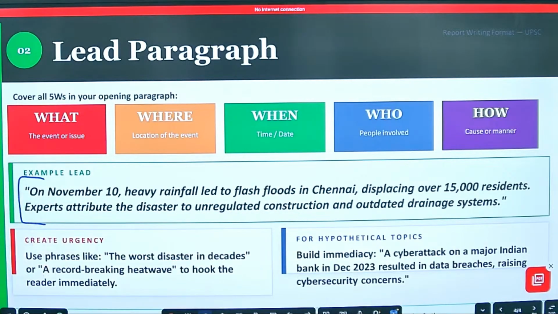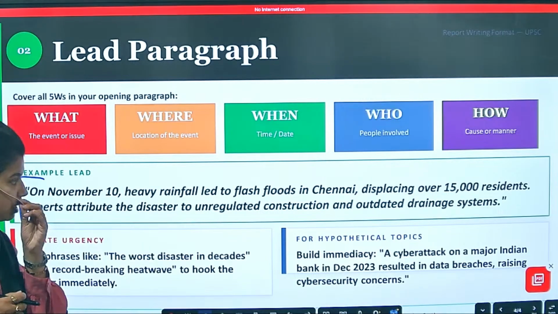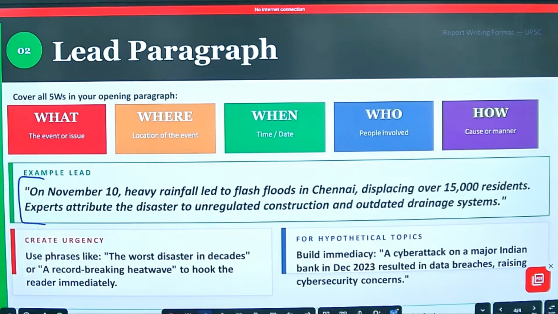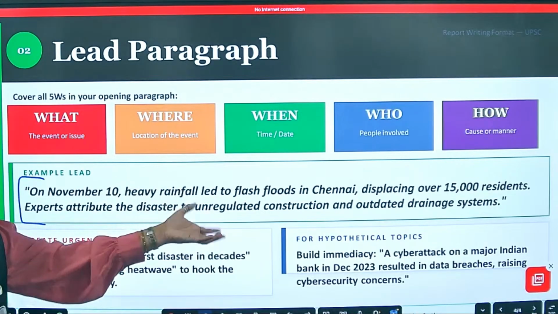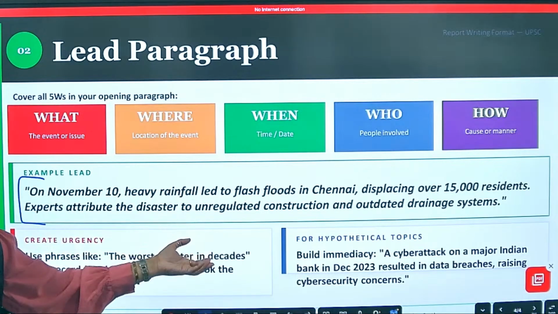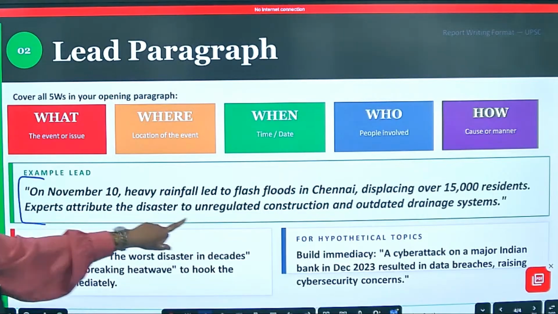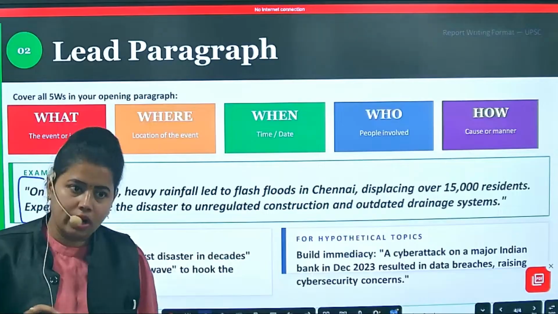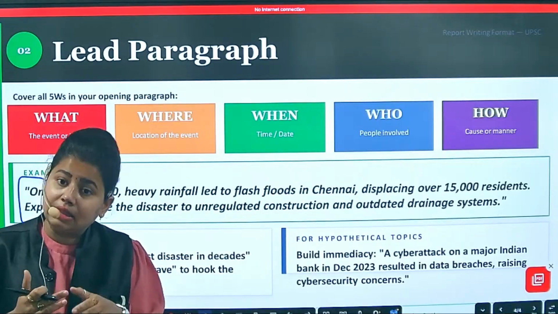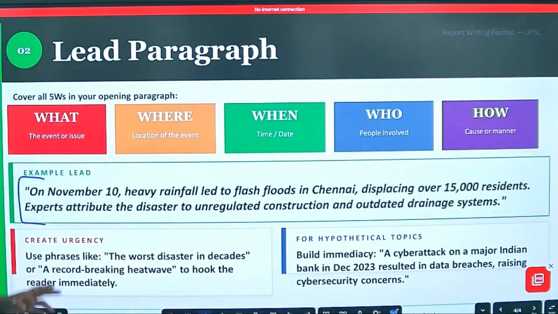Experts attribute, what does that mean? They say, it is believed, the disaster to unregulated construction and outdated drainage systems. Outdated drainage systems, meaning, now what is the result? What is the result of this flooding? What is the reason for this flooding? What is the first thing? Unregulated constructions, and second was what? Outdated drainage systems. Got it? So you have to mention the cause and the effect both back to back.